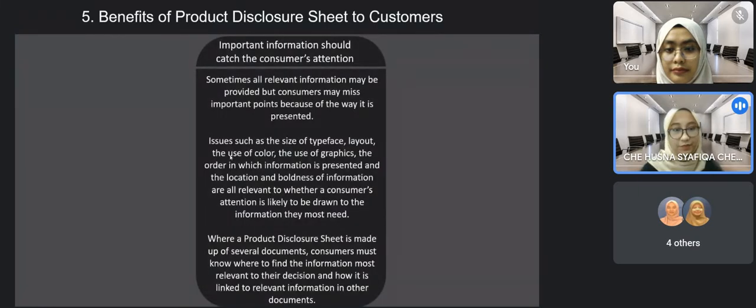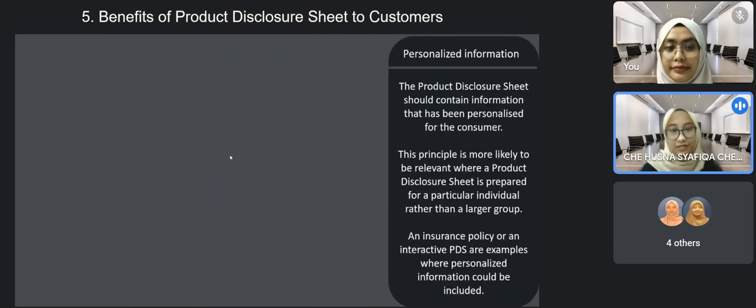The important information should catch the consumer's attention. Issues such as the size of typeface, layout, the use of color, the use of graphics, the order in which information is presented, and the location and boldness of information are all relevant to whether a consumer's attention is likely to be drawn to the information they most need. Next. The last one is personalized information.